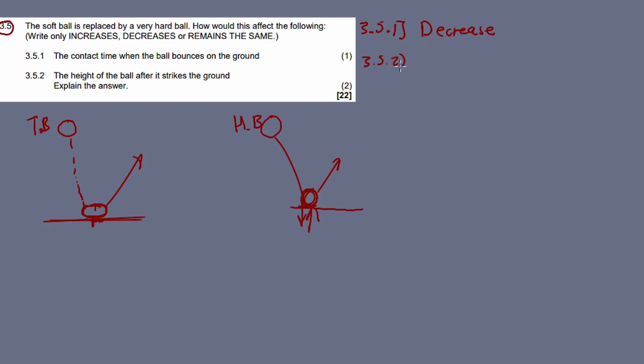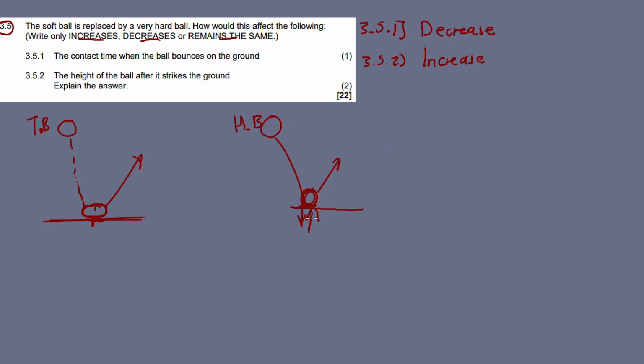In 3.5.2, the height of the ball after it strikes the ground, explain. Will it increase, decrease, or remain the same? Okay, the height of the ball after it strikes the ground. All right. It will increase.